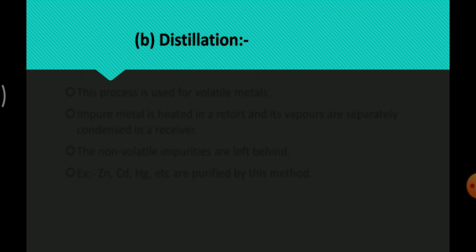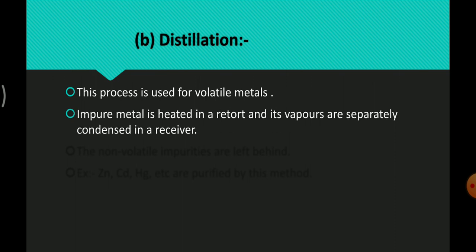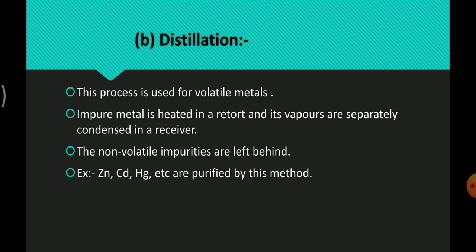And the next one, the distillation process. This process is used for volatile metals. The impure metal is heated in a retort and its vapors are separately condensed in a receiver. The non-volatile impurities are left behind. Example, zinc, cadmium and mercury are purified by this method.